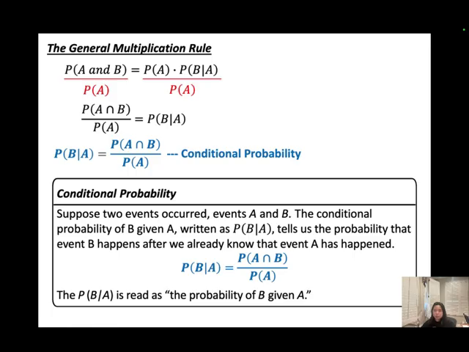So suppose 2 events occur, event A and B. The conditional probability of B given A tells us the probability that event B happens after we already know event A has happened.